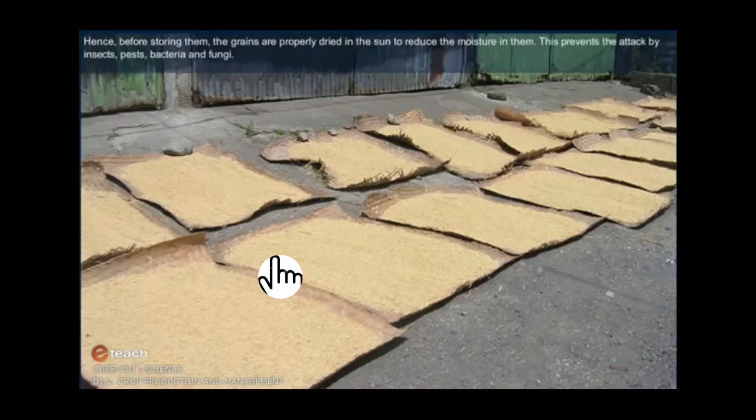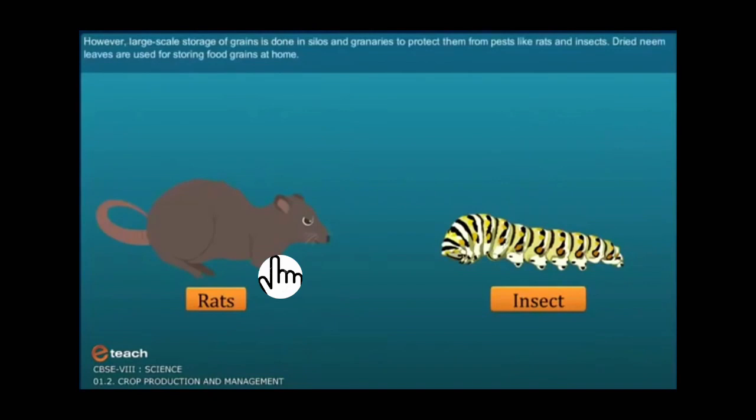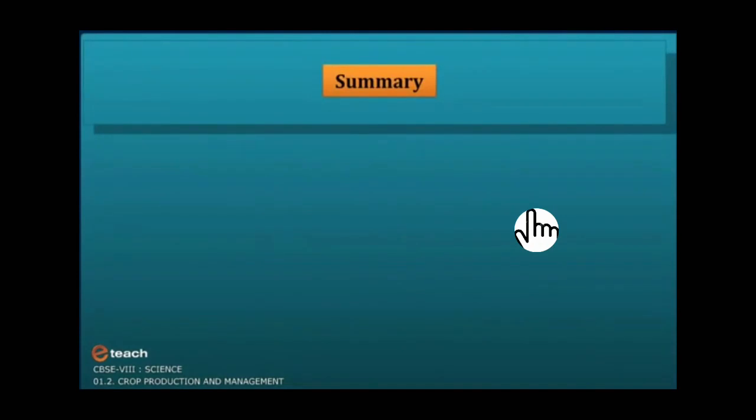Hence, before storing them, the grains are properly dried in the sun to reduce the moisture in them. This prevents the attack by insects, pests, bacteria and fungi. Farmers store grains in jute bags or metallic bins. However, large-scale storage of grains is done in silos and granaries to protect them from pests like rats and insects. Dried neem leaves are used for storing food grains at home. We use this method.